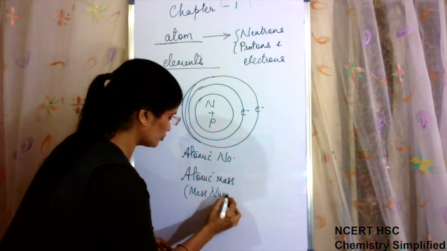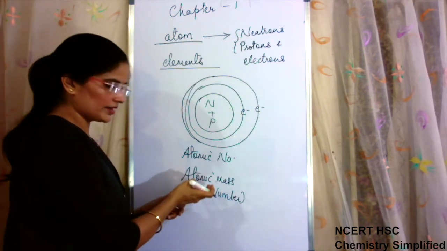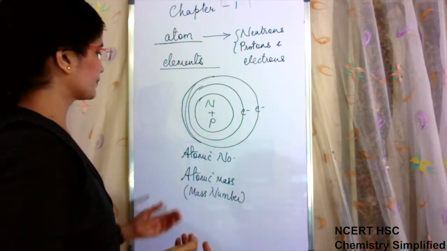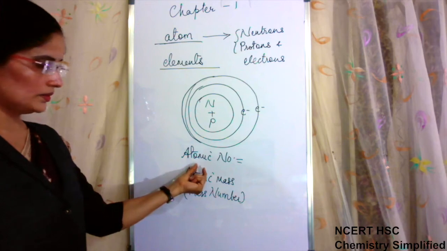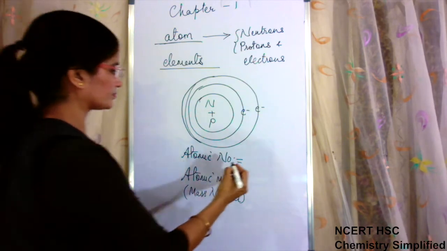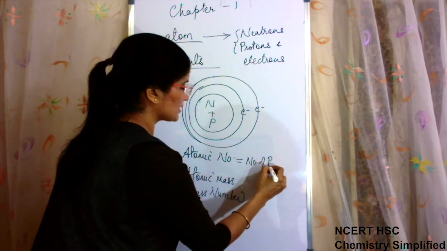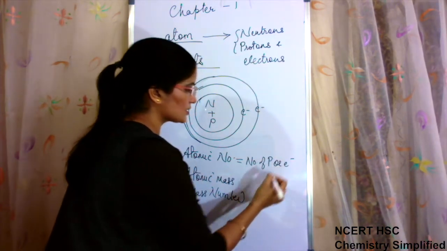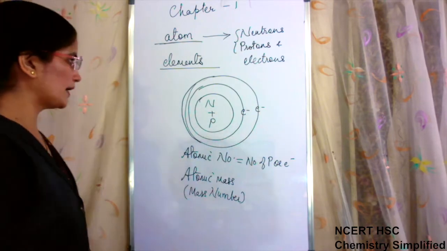So don't be confused by the number. Atomic number, mass number. Mass number is actually atomic mass. So atomic number is actually what? Number of protons or electrons. Why?